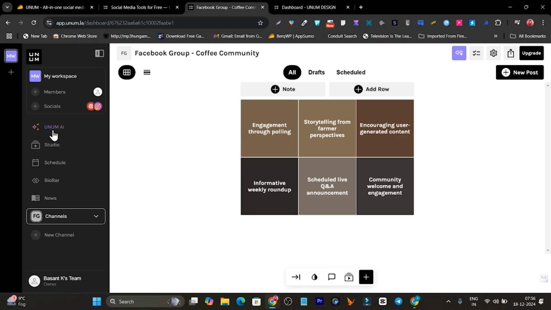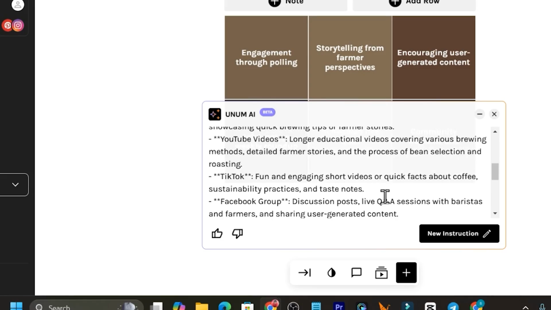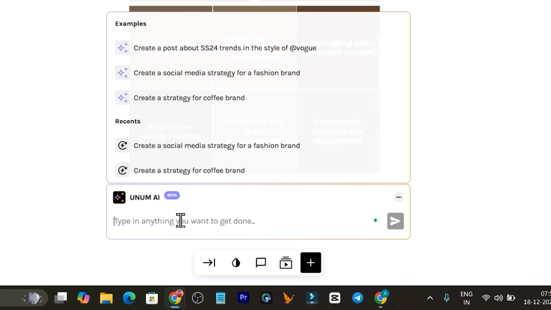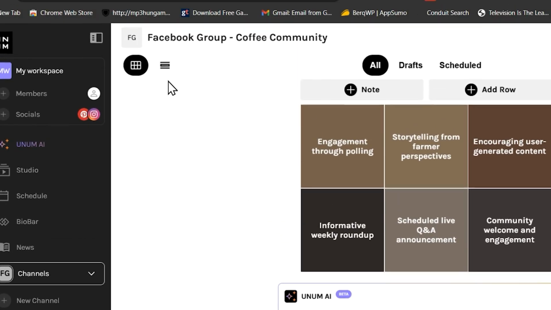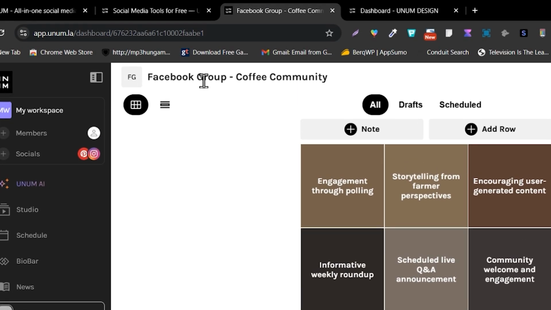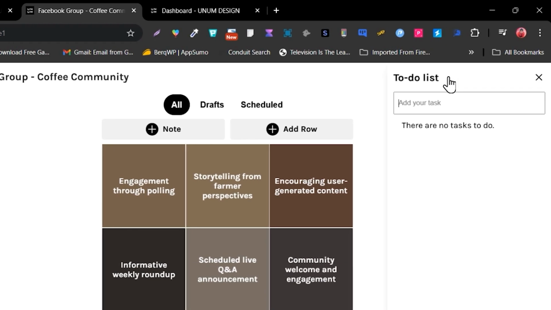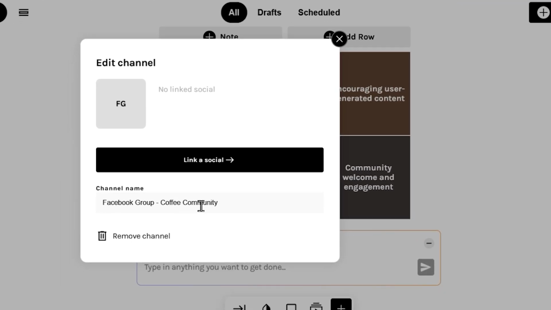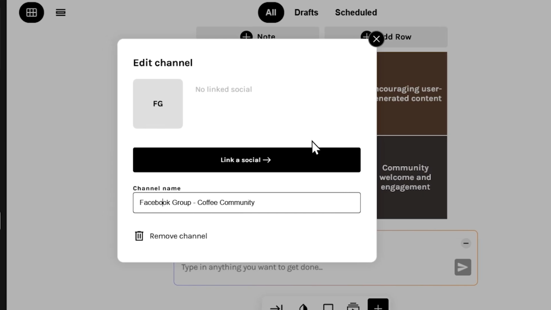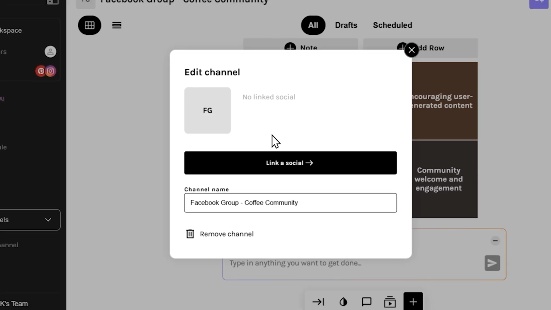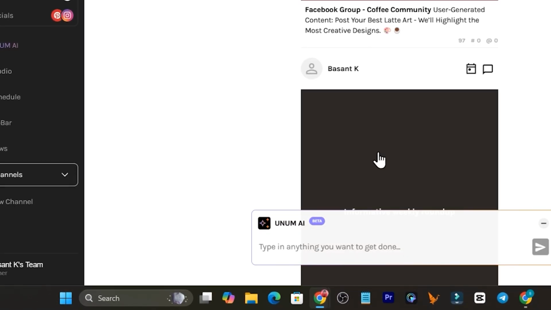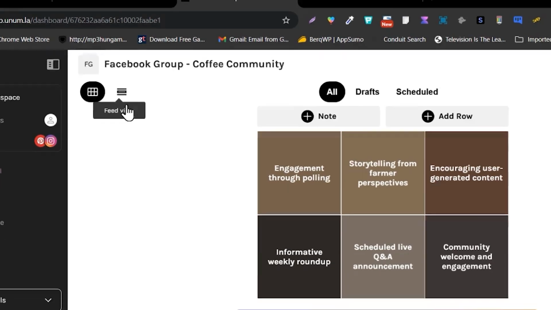Okay, and let me click here again, and I got new instructions here as well. And if I click on the new instructions, you can see I am getting more ways to add the prompt and generate the content. I can also switch between these, like this is for this Facebook group, and let me go to the checklist. Okay, not in the to-do list. Let me go to settings, and let me see if I can change the channel here. This is for the Facebook group, but although I checked that, it also showed me YouTube or Instagram, so I want to check that one. Okay, so this is the grid view, this is the feed view.